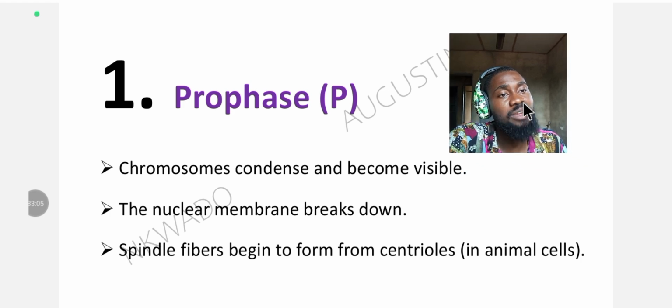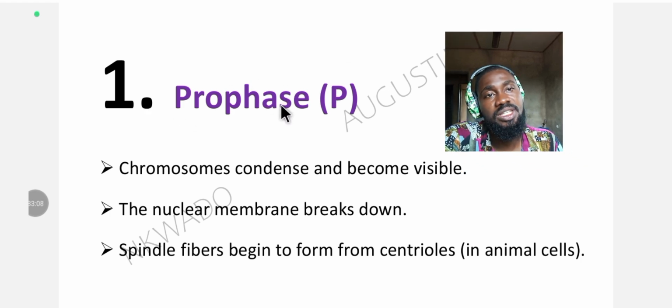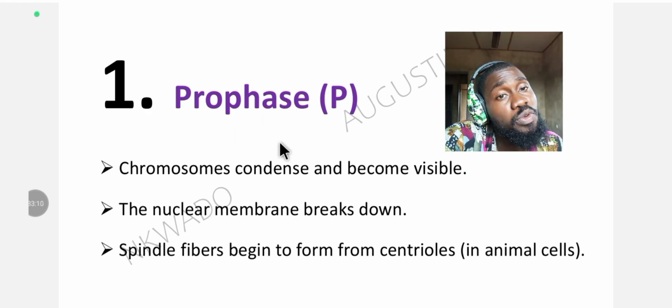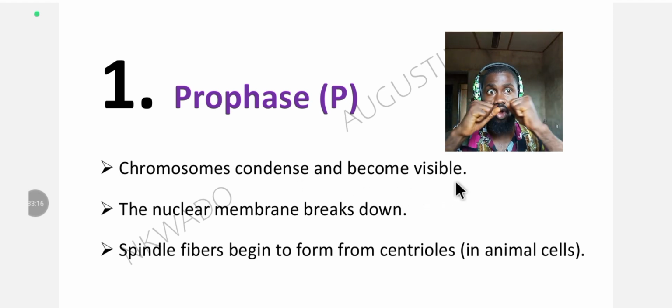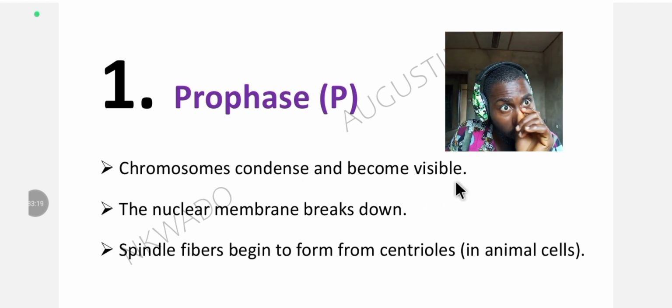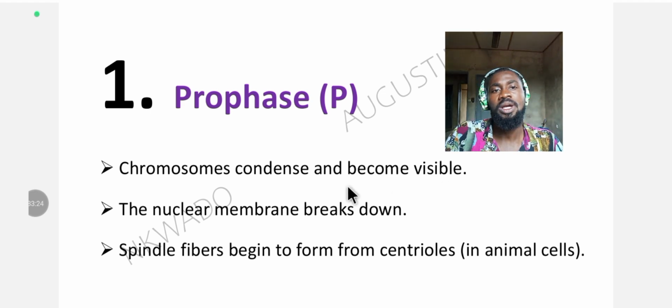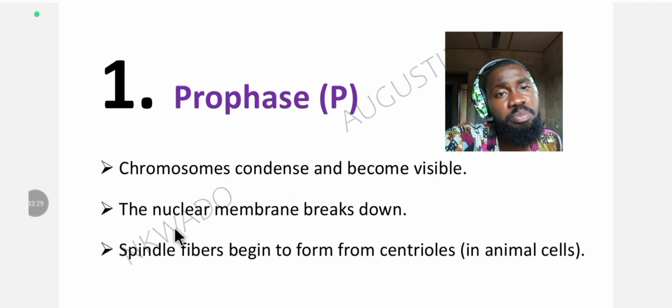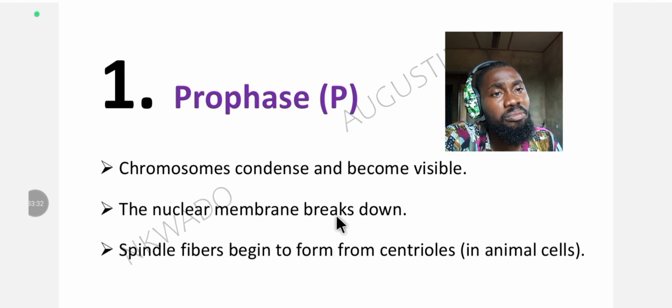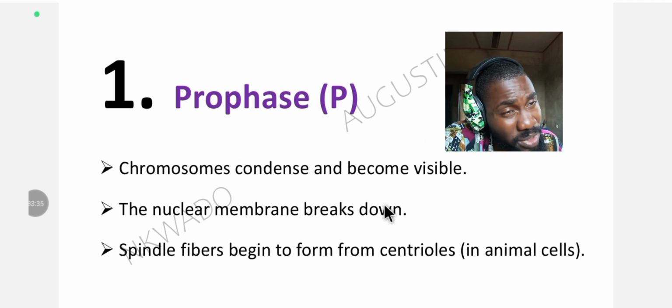The first we have under the P-MAT is letter P, which stands for prophase. What happens during the prophase? Chromosomes condense and become visible. The chromosome condenses, it thickens and becomes visible. You now see that chromosome very clearly when you look at the microscope. The second thing that transpires during the prophase is the nuclear membrane breakdown. JAMB always asks questions from this, so you have to know them.